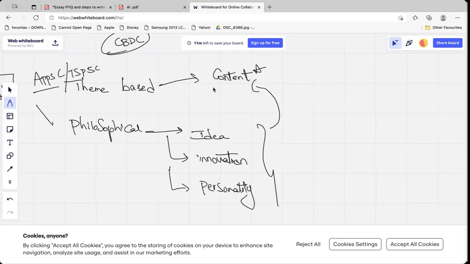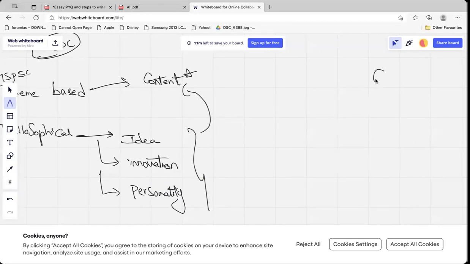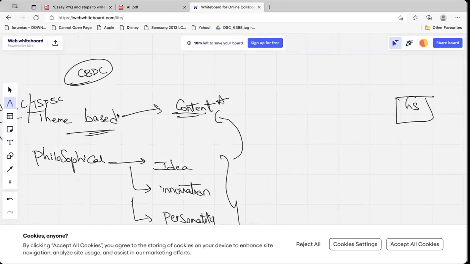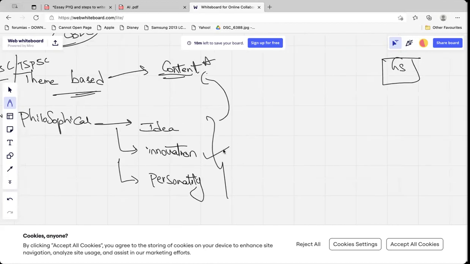If it is solely a content-based question, they are already testing you in the GS. So the basic purpose behind the essay should not be content. However, content plays an important role because they are asking theme-based questions. You will not be in a position to write an essay without having the content. So content definitely plays a key role. However, innovation and personality also play an important role.